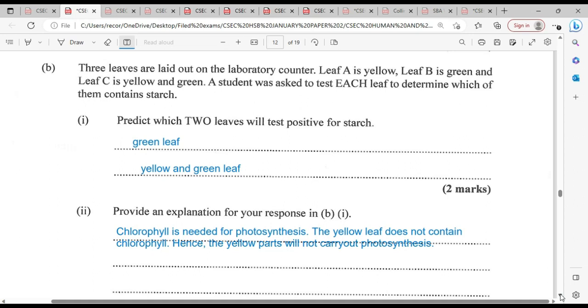Provide an explanation for your response in B1 above. Chlorophyll is needed for photosynthesis. The yellow leaf does not contain chlorophyll, hence the yellow part will not carry out photosynthesis. The same is true for the green and yellow leaf. The yellow portion of a leaf will not be able to carry out photosynthesis because of lack of chlorophyll. Hence, the green area only will show a positive test.